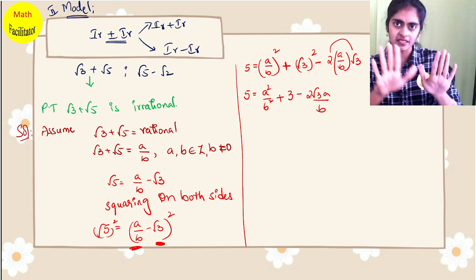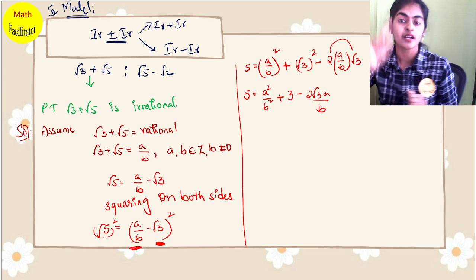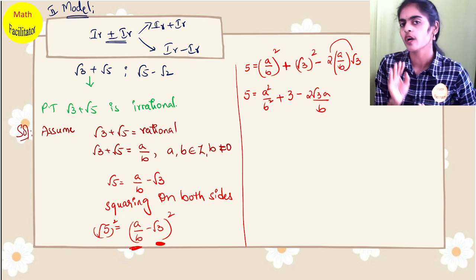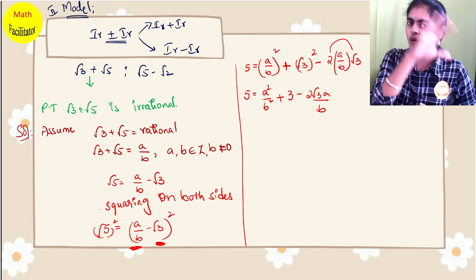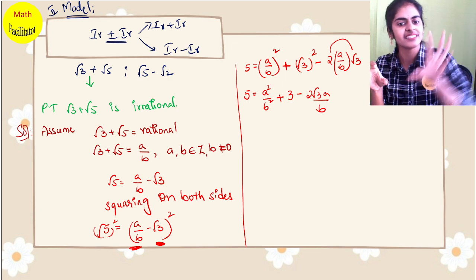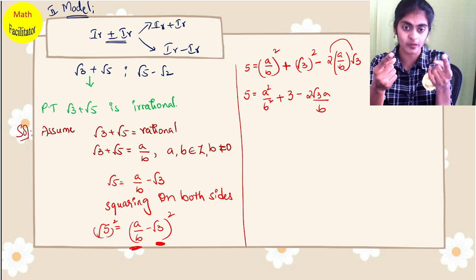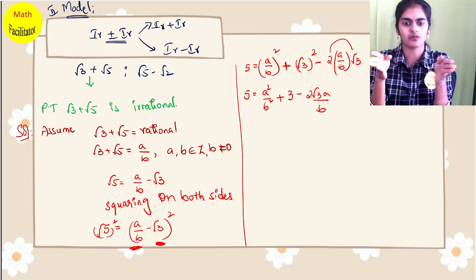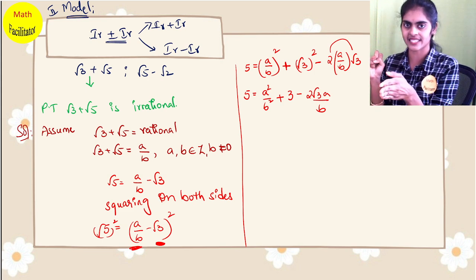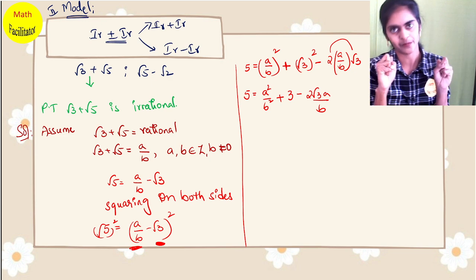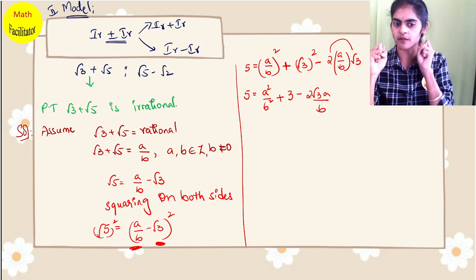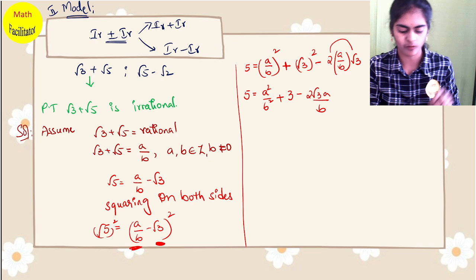Now remember one golden rule. Golden rule to prove the irrationality of a number: always try to bring all the irrational numbers to one side and all the rational numbers to the other side. What are we doing? We are going to separate two things: irrational numbers and rational numbers. Try to bring all irrational numbers on one side and all rational numbers on the other. Okay? Clear? So that's what we are going to do here.